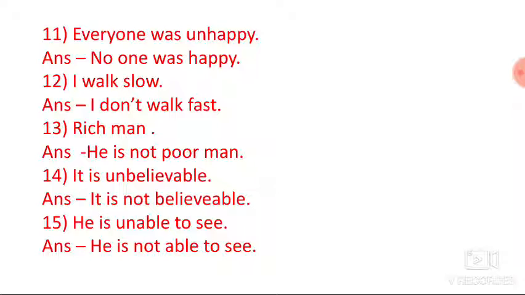Number 14: it is unbelievable. Answer: it is not believable. Number 15: he is unable to see. Answer: he is not able to see. In this way we have seen the sentences of affirmative and negative. Students, you have to write all these questions and answers in your notebook. You have to make extra examples of affirmative and extra examples of negative.